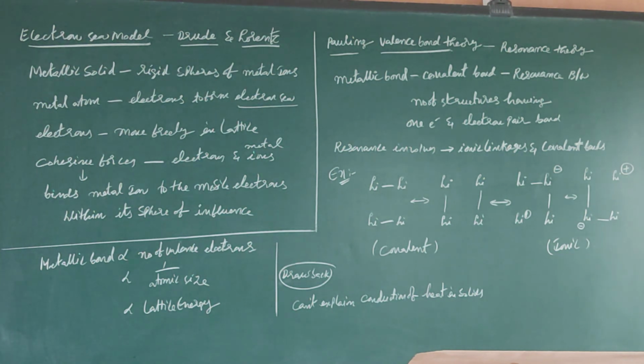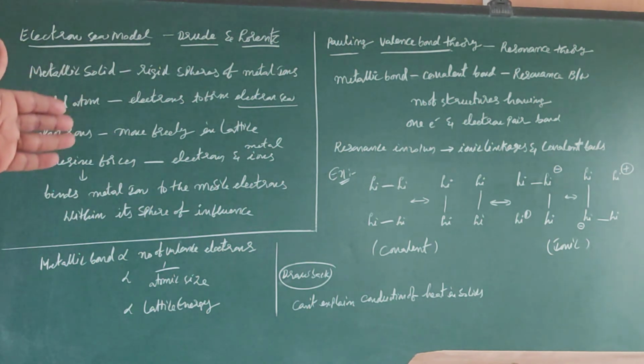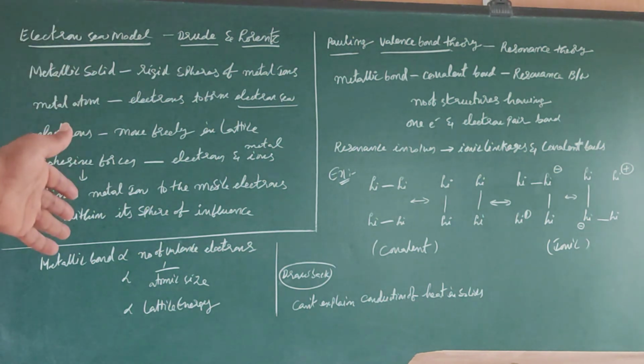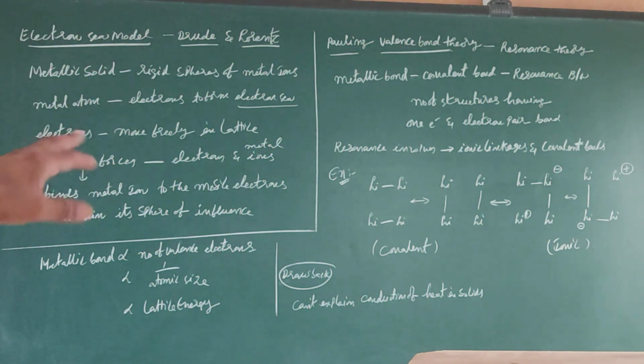Pauling valence bond theory is otherwise called resonance theory. Metallic bond is a covalent bond. According to this theory, there is a resonance between a number of structures having one-electron and electron-pair bonds. Here resonance involves both ionic linkages and covalent linkages. If we consider this example, between two lithium atoms, the horizontal lithium atoms contain covalent linkages in the first case. After that it shifts to the vertical atoms. So this type of resonance we can observe in covalent structures.